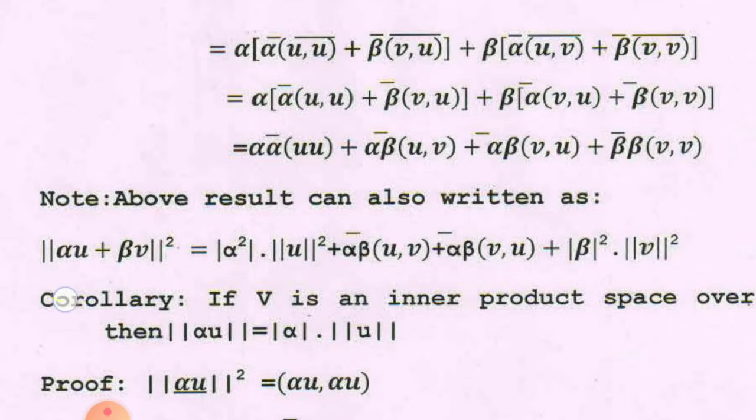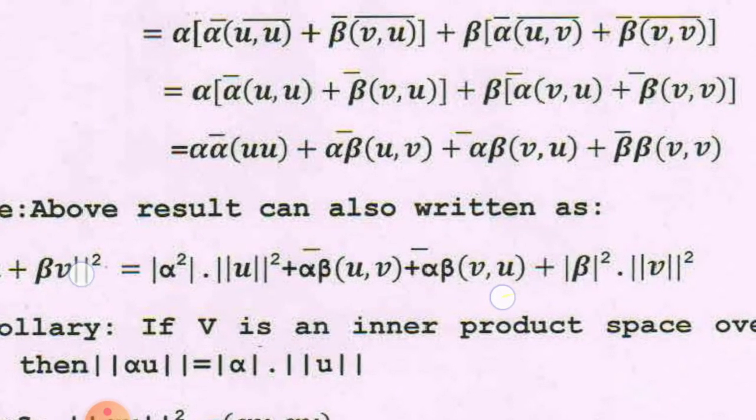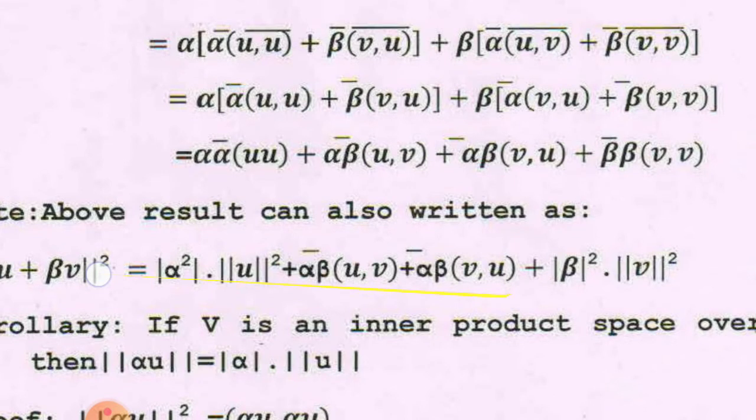In terms of norm, you have to remember this result. Norm of alpha u plus beta v whole square is equal to mod of alpha whole square, this square is outside of the modulus, mod of alpha whole square into norm of u square, plus alpha bar beta inner product uv, plus alpha beta bar inner product vu, plus mod beta whole square into norm of v whole square. This is the result.